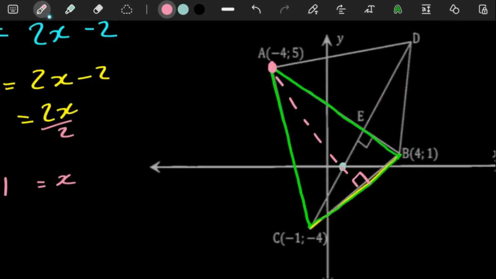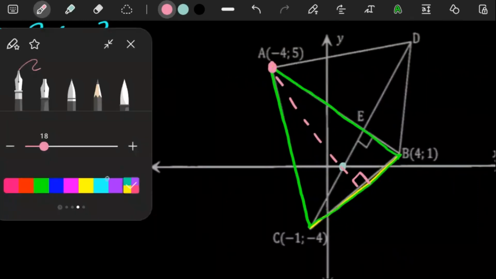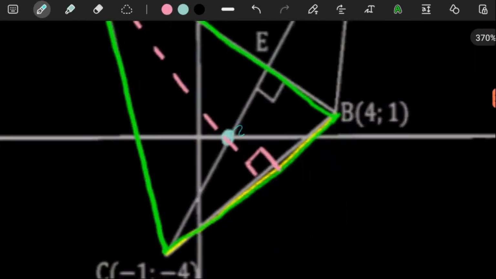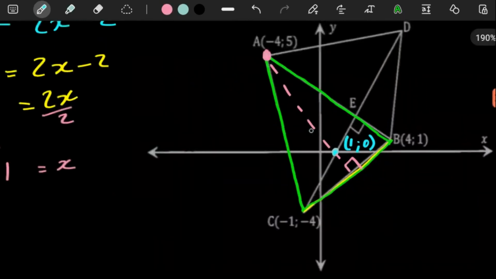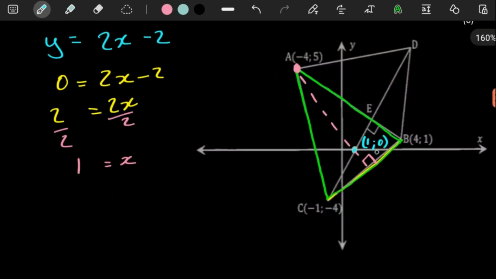Remember, we worked it out. The x value there is a 1, and you can clearly see that the y value is a 0. The x value is a 1 here, the y value is a 0. So we have these 2 points. So we can easily get a gradient. And then we can easily get the equation of the straight line. Because if we have a gradient and at least one coordinate, we can easily get the equation of the line. So we want to get the equation of the line.